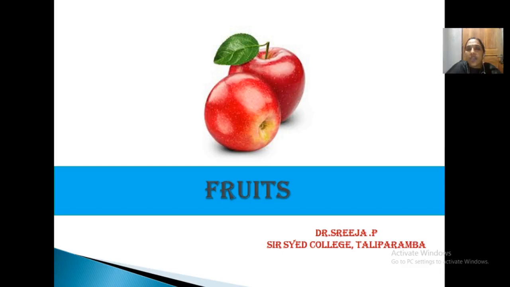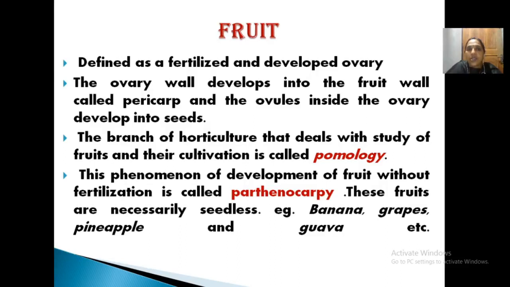Scientifically, which part do you call a fruit, how is it organized, and what are the different types of fruits? So first, how can you define fruit botanically? The fruit is developed after fertilization. So it is a fertilized part. Actually, after fertilization, the ovary becomes fruit. So it is a developed ovary.